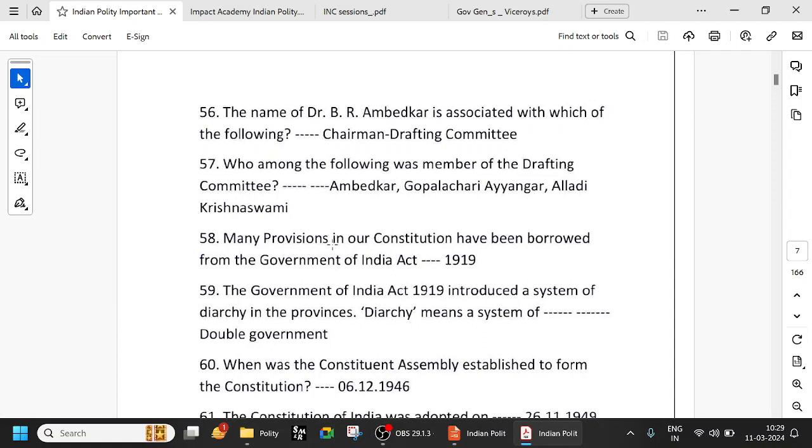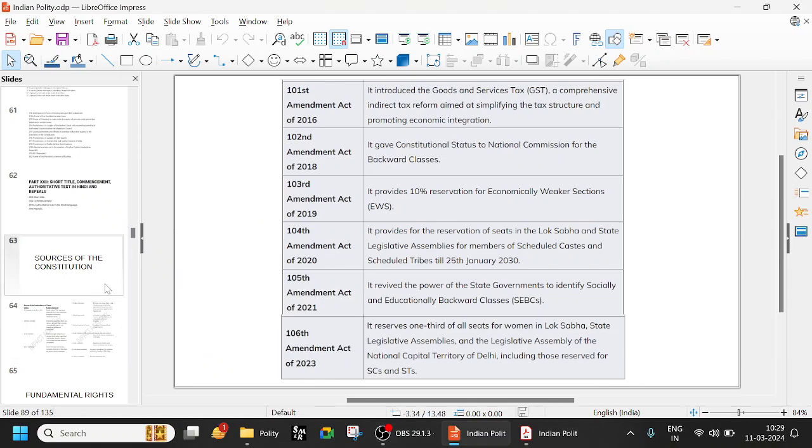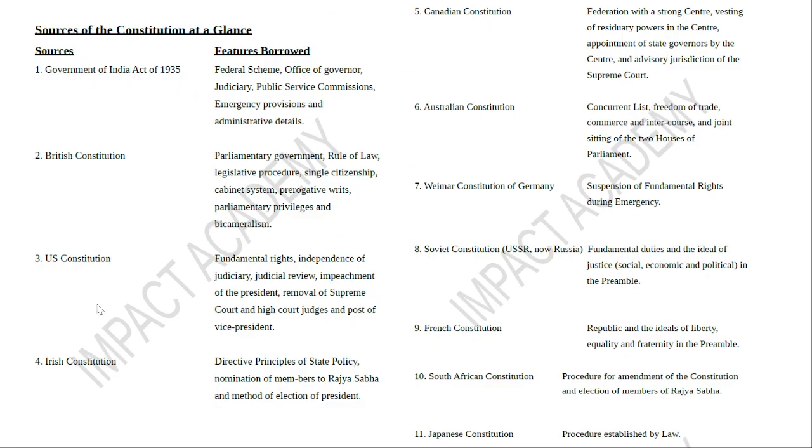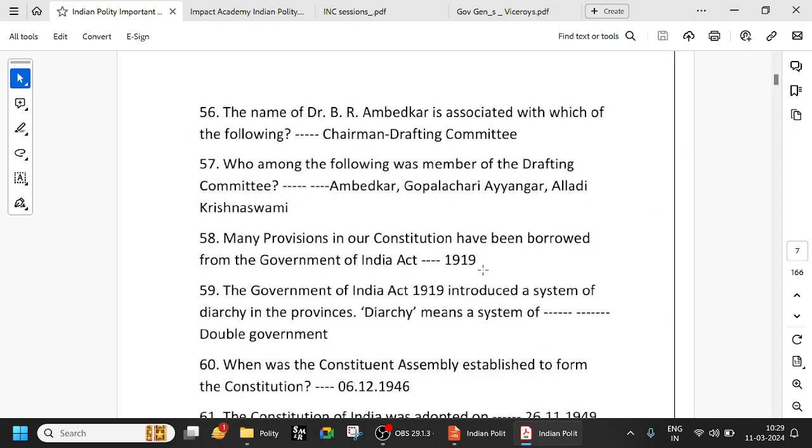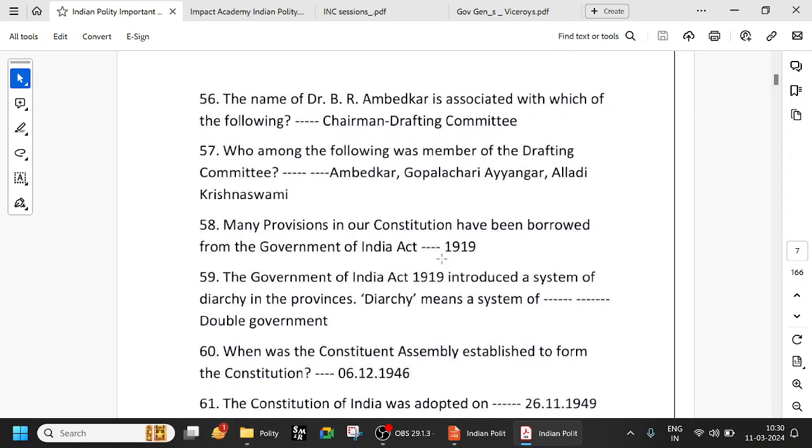Many provisions in our constitution have been borrowed from the Government of India Act of 1919, but you can also say 1935, because if you look at the sources of the constitution, from the Government of India Act 1935 we borrowed the federal scheme, office of Governor, Judiciary, Public Service Commissions, emergency provisions, and administrative details. Most of it, a significant percentage of the constitution, we borrowed from the Government of India Act of 1935. So it would be better to go with 1935, not 1919.